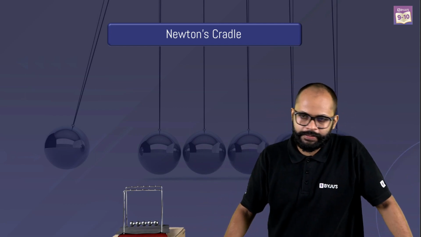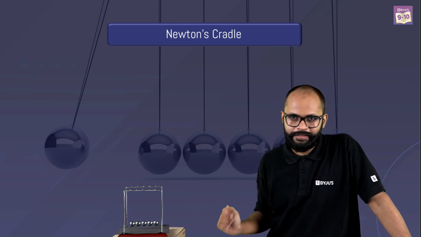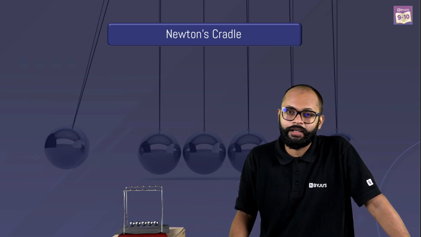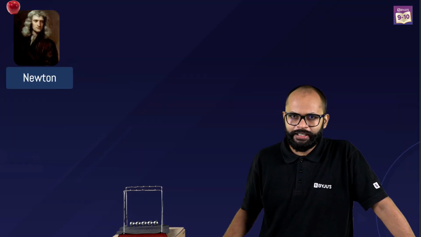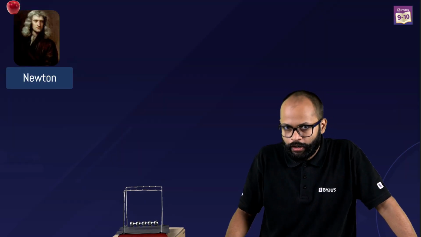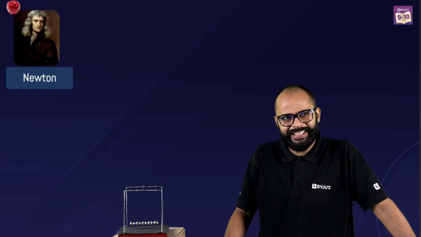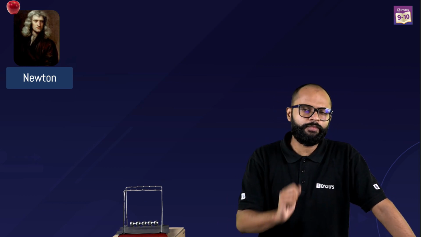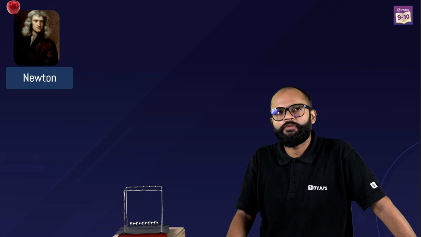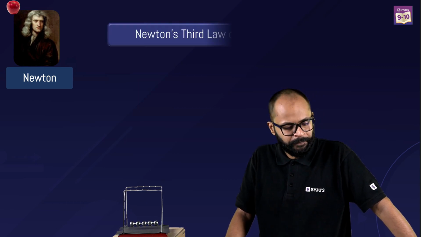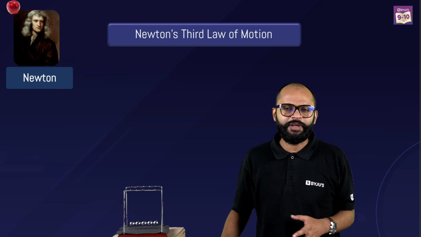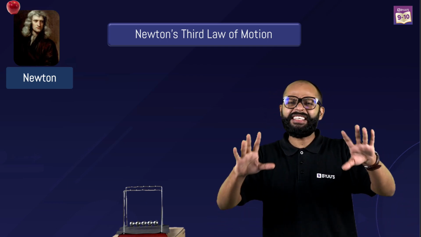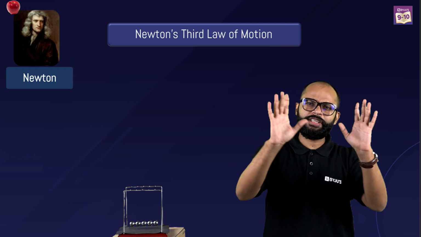Let's understand this. There is a name, right? The scientist's name in this, Newton's cradle. Let's start with the great Isaac Newton and the laws which he gave. So he gave three laws, first, second, third. But if we are about to start conservation of momentum, I would want you to focus on the third law. Because third law is pretty simple. And in a way, conservation of momentum can be derived from the third law very easily. बहुत easy है. You just have to listen carefully.